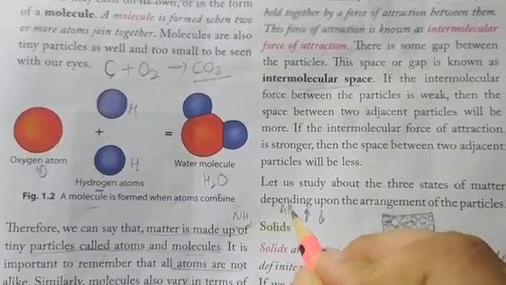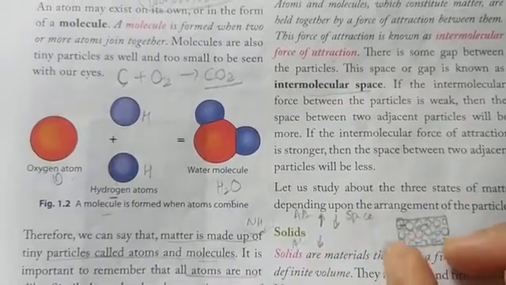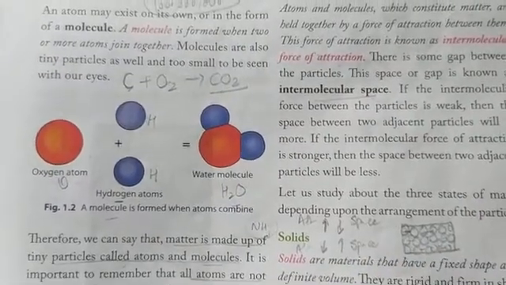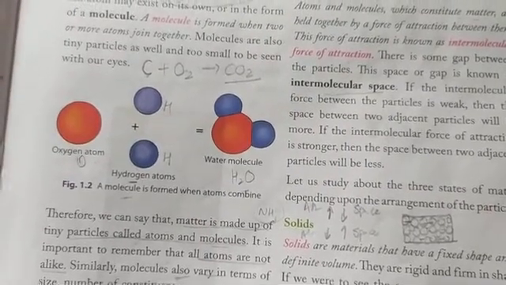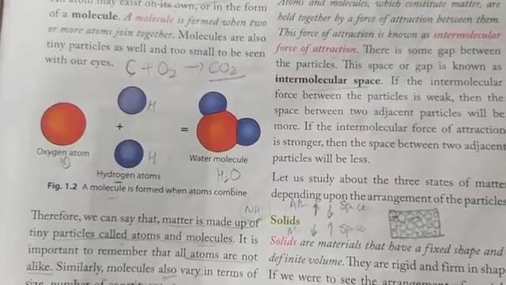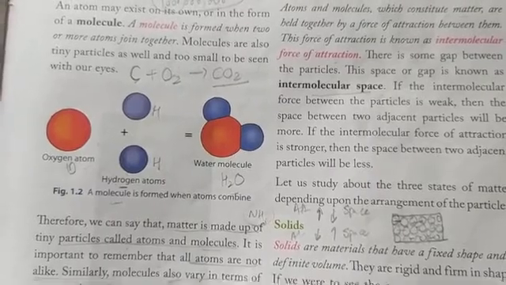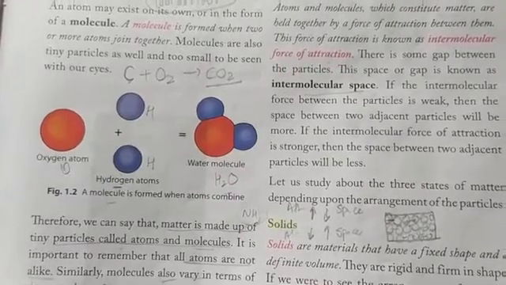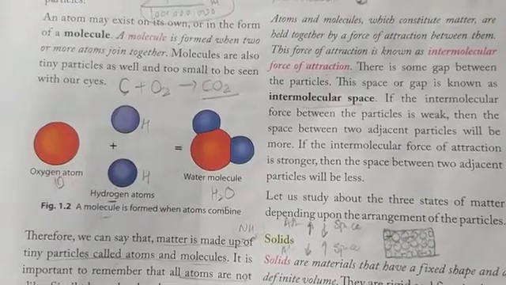This is attraction and this is space. And the less the attraction between the two molecules, the more will be the space. We can consider it like the bonding between two friends. The more the bonding between us, the more we are likely to talk with each other. And if the bonding is not so strong, then the chances that we talk with each other are lesser. So this is about intermolecular force of attraction and intermolecular space.